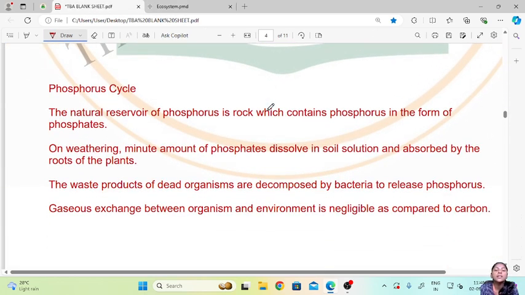Then the second cycle is the phosphorus cycle. The natural reservoir of phosphorus is rock, which contains phosphorus in the form of phosphate.